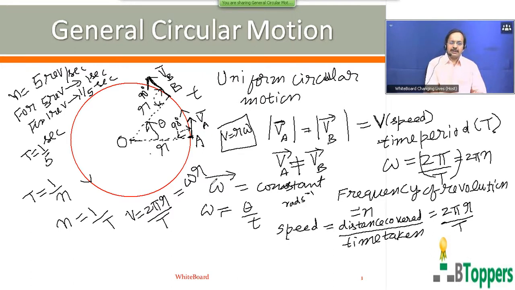So magnitude of the velocity is constant, but direction of the velocity continuously changes. So velocity is not uniform. Speed of the particle is constant. Therefore, we can say that kinetic energy of the particle remains constant. Kinetic energy is a scalar quantity, which is equal to half into mass into square of the magnitude of velocity or speed, or half mv square.